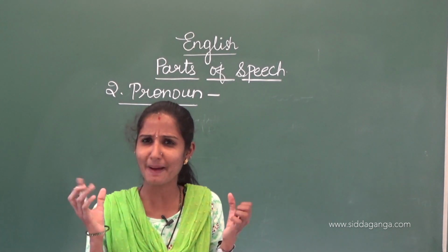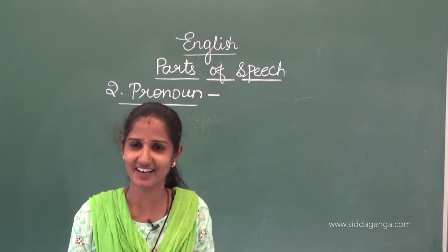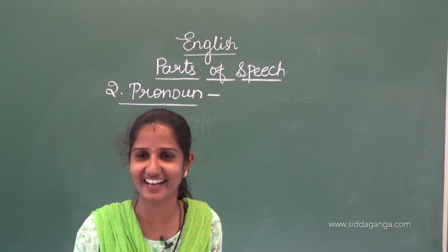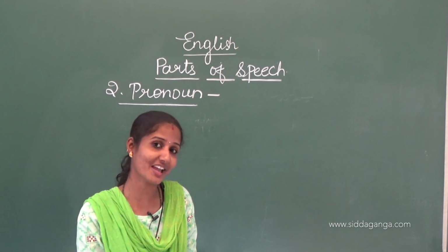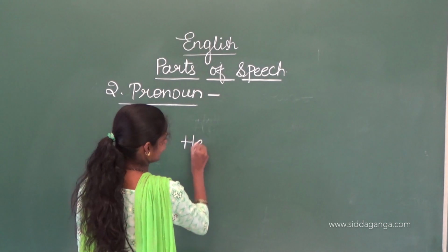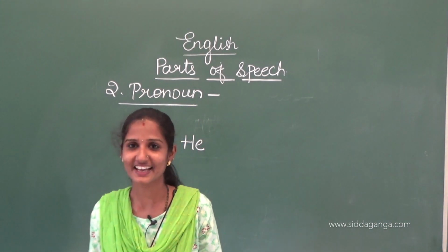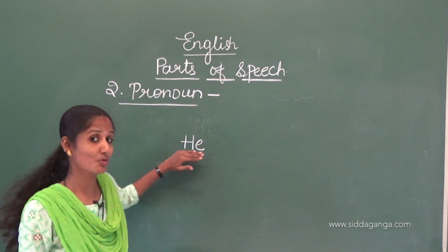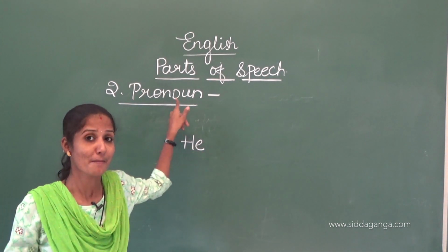So, the paragraph is somewhat odd, right? Again, Rama, Rama, Rama. Instead of Rama, what can we use? We can use a pronoun, that is he, right? He is a pronoun. Instead of Rama, I can use he. Then what does a pronoun do?